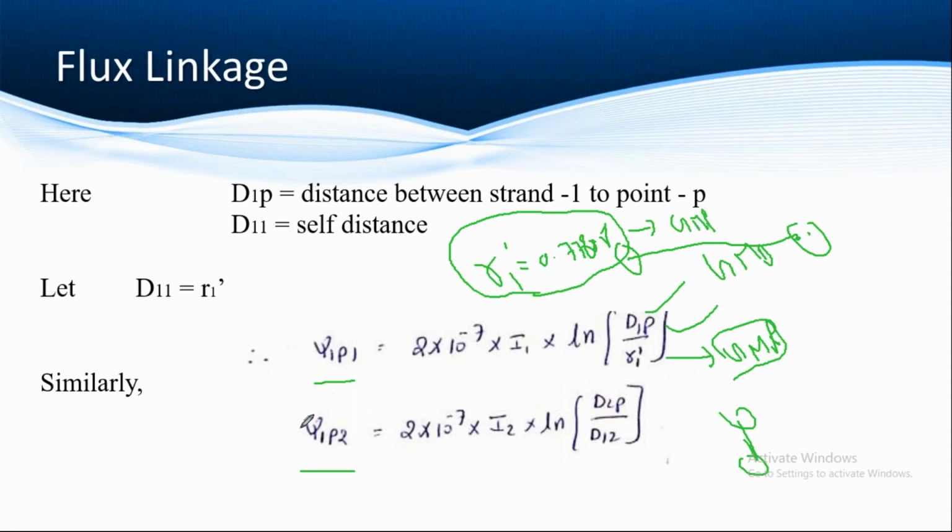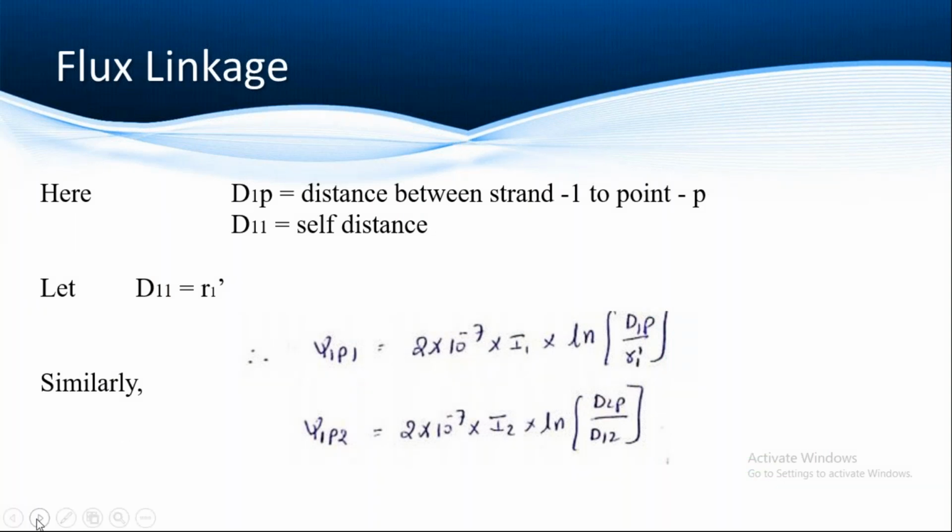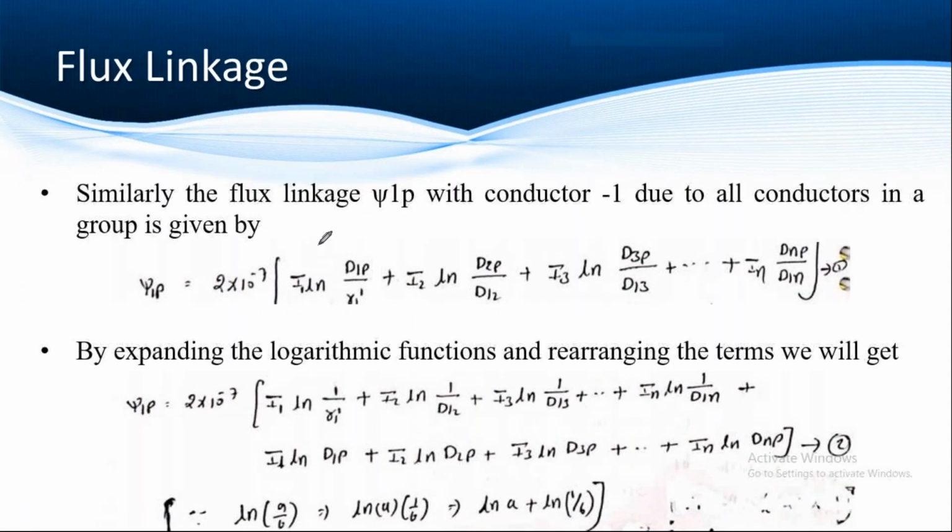Now similarly we can obtain psi1 p2, psi1 p3, up to psi1 pn. After finding all these parameters, we have to find psi1 p, that is the flux linkage of strand 1 with respect to the point p. So this is the equation we obtained after substitution of all flux linkages with respect to current I1, current I2, current I3, current In. I am taking 2 into 10 power minus 7 as common.